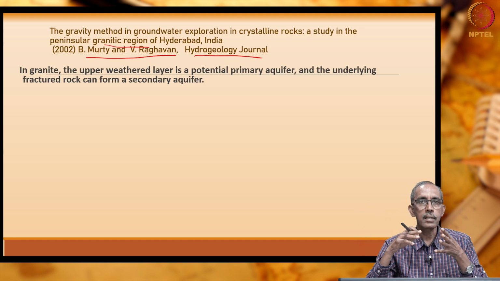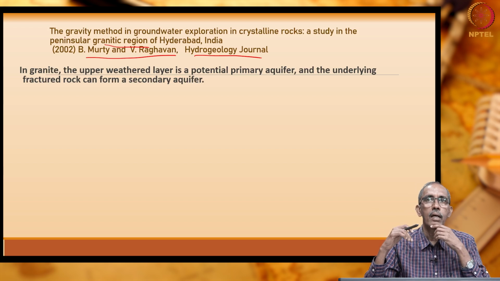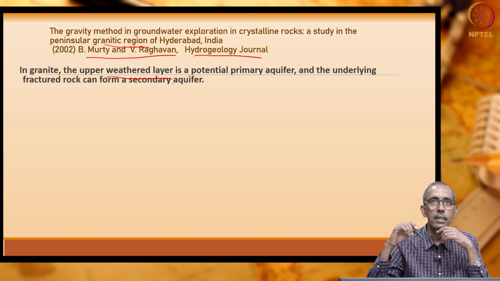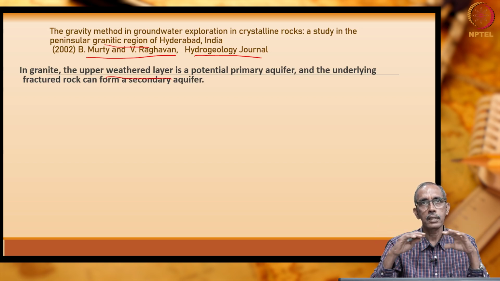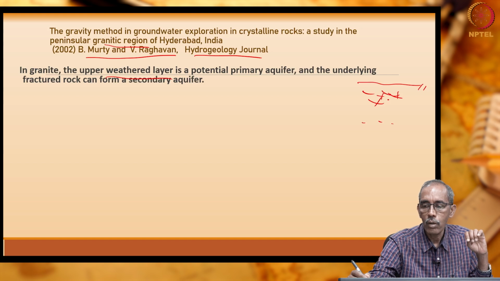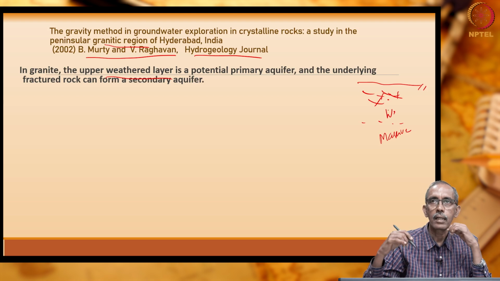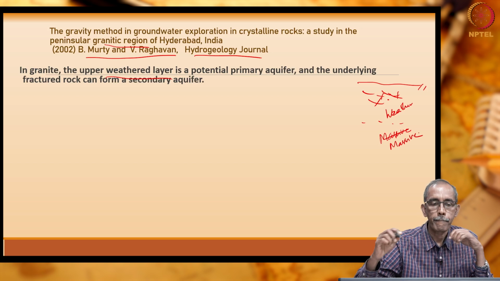Most of southern India is made up of granitic rocks. Here in the granite, we have a potential aquifer in the weathered formation. What is weathered formation? Rocks are very much disintegrated. Below the ground surface, rocks are very much weathered, and below you may have massive rocks. Here it is weathered rock and massive rocks.